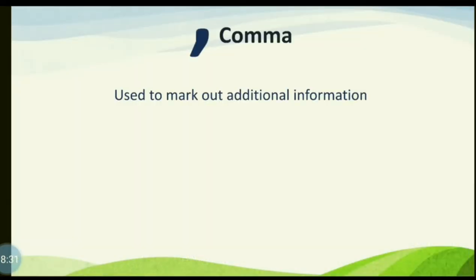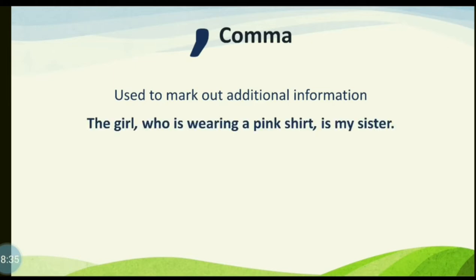A comma is also used to mark out additional information, like the girl who is wearing a pink shirt is my sister. Here, the phrase who is wearing a pink shirt is an additional information about the girl, so it is written between two commas.